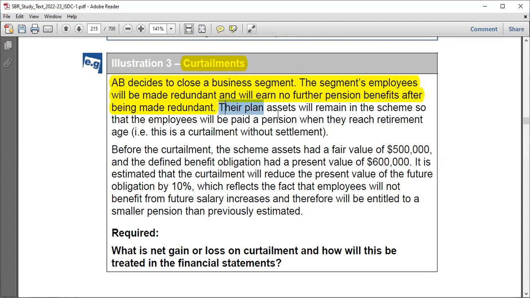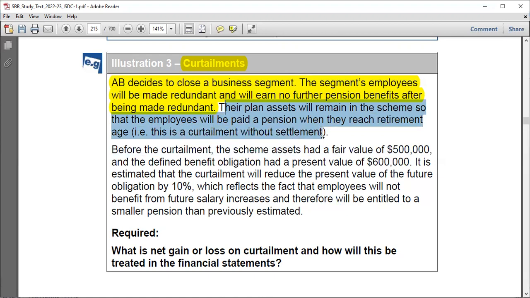So if you are curtailing something, we say that something due to curtailment or amendment can be part of the past service cost. And it said that their plan assets will remain in the scheme so that the employees will be paid a pension when they reach retirement age. You know, it's not like an employee is just shifting to another. No, they're just being made redundant, right? So they have to stay. We are told that they have to stay until their retirement age matures. All right, i.e., this is a curtailment without settlement.